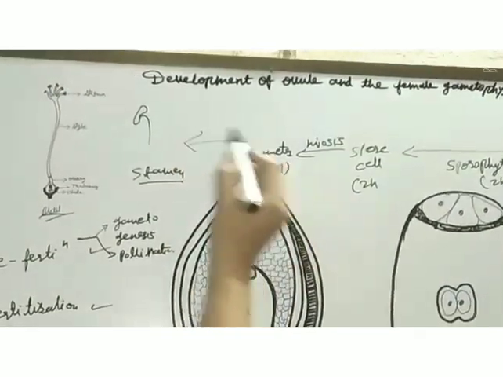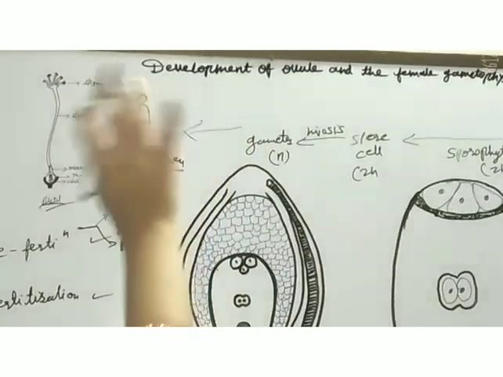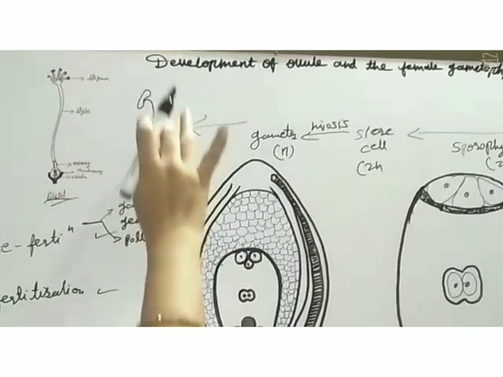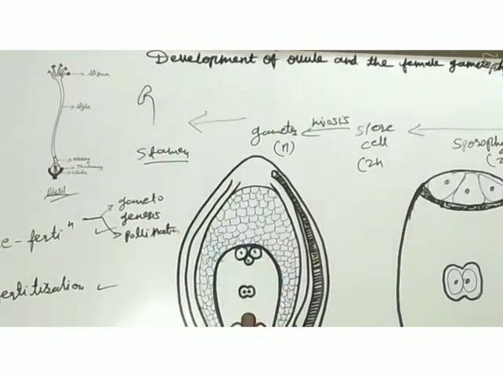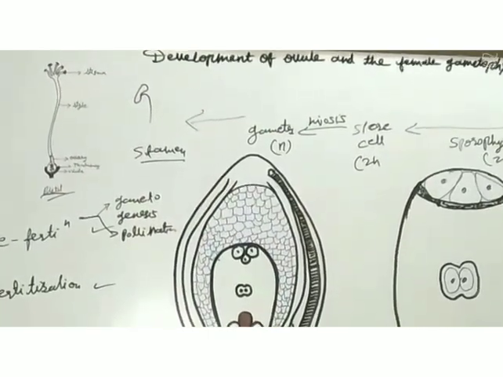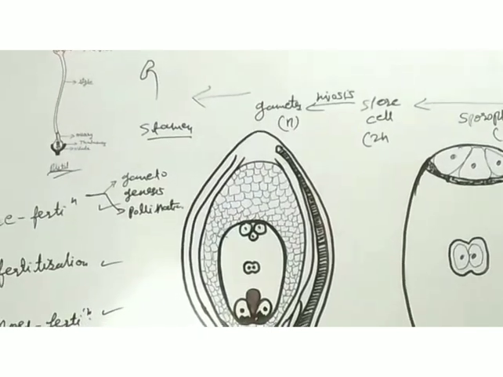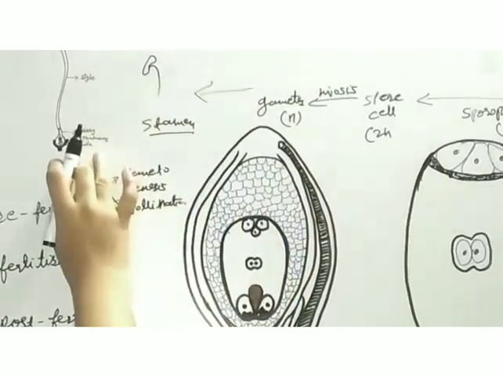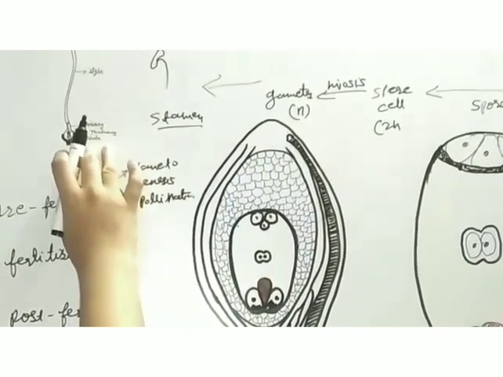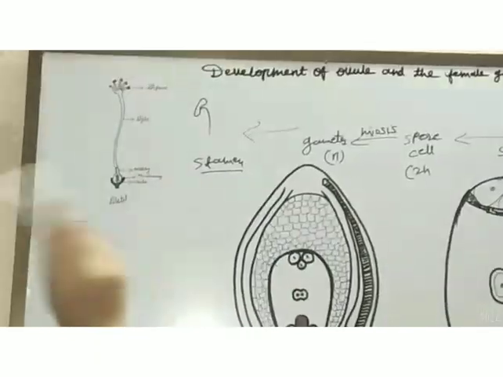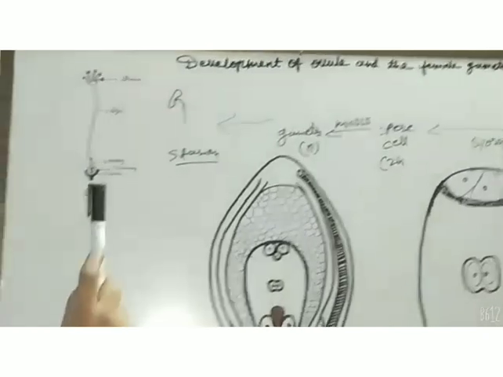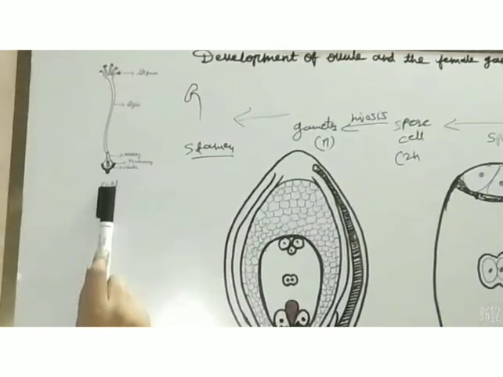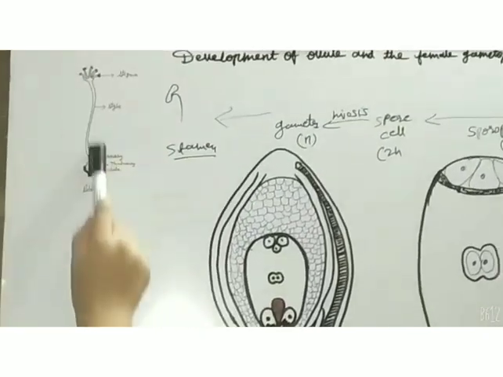If the gametes are produced by the stamen, then it is the male gamete and it is smaller in size. That is why it is called microsporogenesis. If gamete formation takes place in the pistil, which is the female reproductive organ, then it is megasporogenesis. Megasporogenesis takes place in the female reproductive organ which is called the pistil.